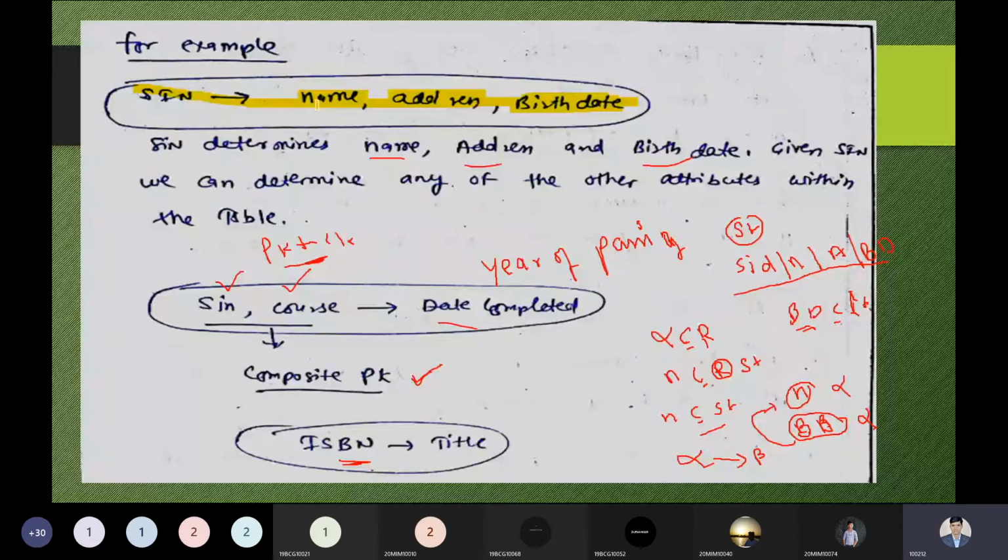So what is happening over here? Duplicacy we can have. So we can say the name, address, and birth date are the values which can depend on our primary key attribute, that is the student identification number, student ID. So that is a functional dependency. So SIN here is known as the determinant attribute, while name, address, and birth date are known as the dependent attributes. So name, address, and birth date also become non-key attributes. That was the point you have to keep in mind properly.